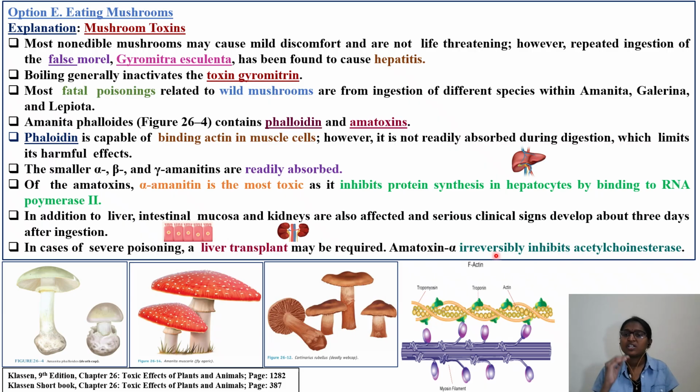Amatoxin alpha will irreversibly inhibit acetylcholinesterase. Again, we have come across this particular enzyme, acetylcholinesterase. At the neuron synaptic junction, acetylcholine is released from the vesicles. So acetylcholinesterase is the enzyme which acts on acetylcholine. It will break it into acetyl and choline groups. So this particular toxin is inhibiting this acetylcholinesterase enzyme, because of which, at the neuromuscular junction, acetylcholine levels will increase. Then you will have all the cholinergic symptoms. So that you have to integrate like this, and you have to remember.